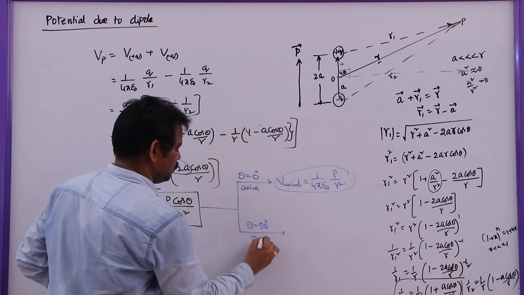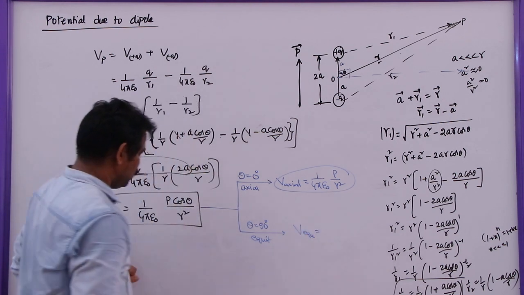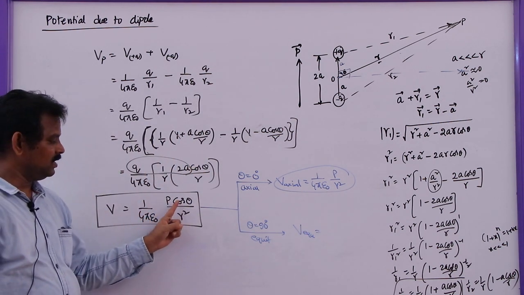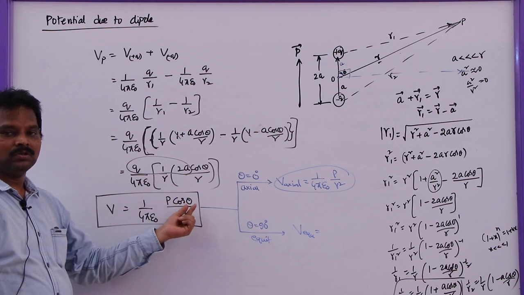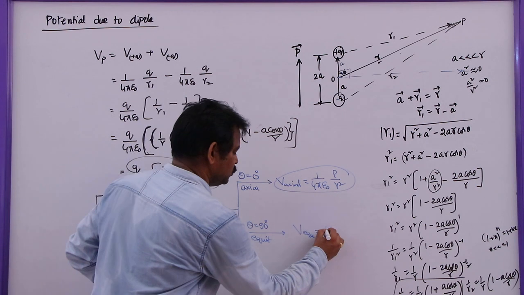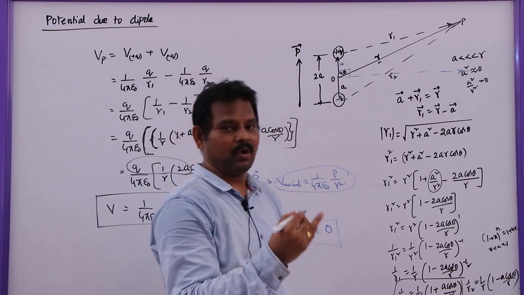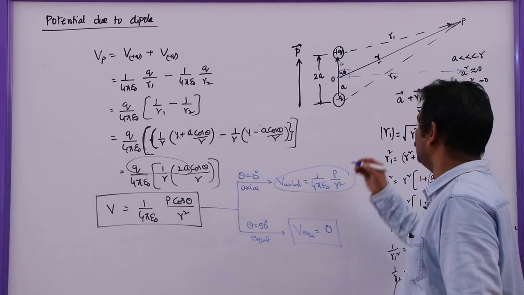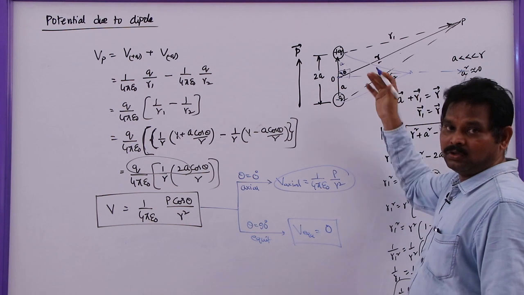that is on equatorial line, potential on equatorial line is 1 by 4 pi epsilon naught P cos 90. Cos 90 is 0, so the entire expression will become 0. That we can prove. Why? Because if you take any point on the equatorial line of a dipole, the distance of negative charge and positive charge is equal.